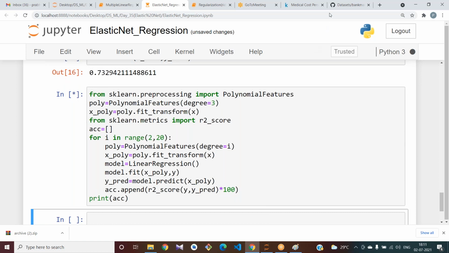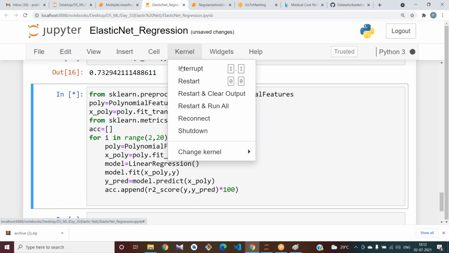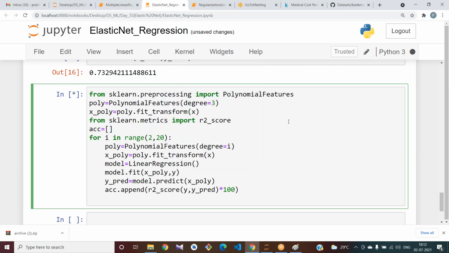Okay, did anybody apply polynomial regression? Please tell me what score you got. Students, did anybody apply polynomial regression?